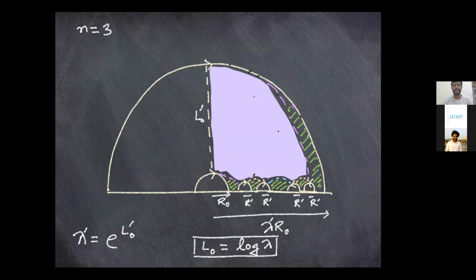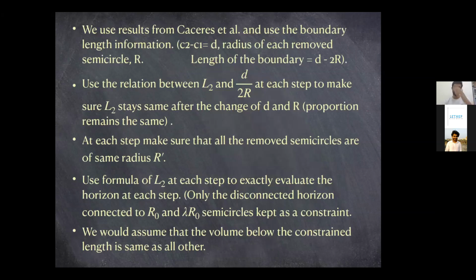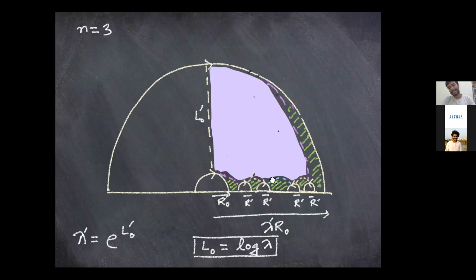But there are things that you need to take care of, because this length is shrinking with time, since the evaporating black hole throat horizon is shrinking with time. But with time, the number of removed semicircles on this side is increasing, since you are introducing more and more smaller exits. So with larger n values, you have to model the radius of this removed semicircle to be n dependent. And there are ways that you can do that, but in a way that you keep the lengths unchanged.